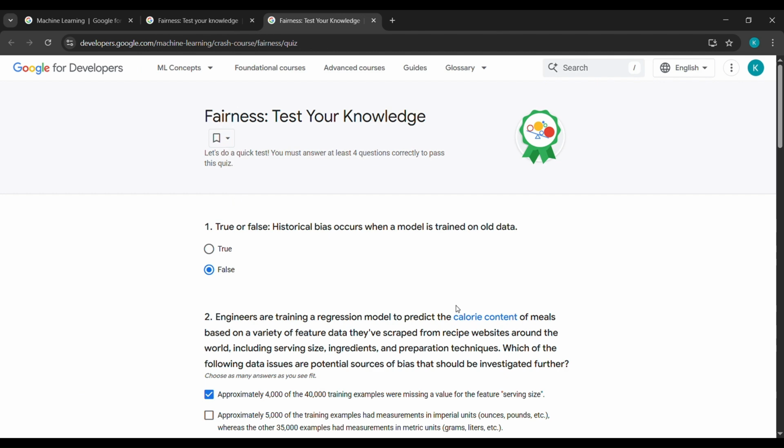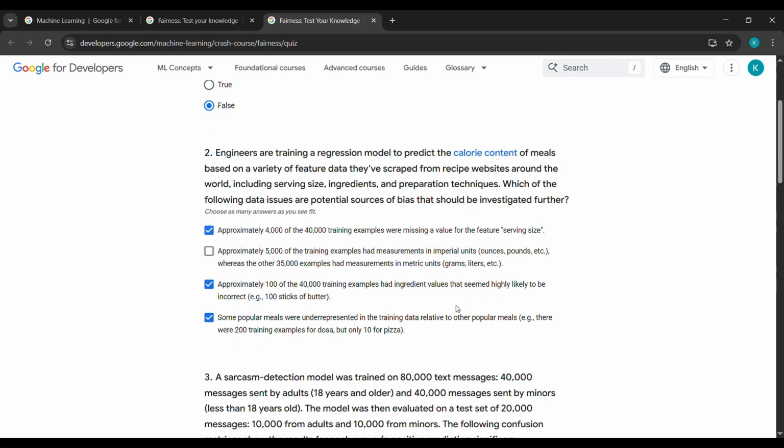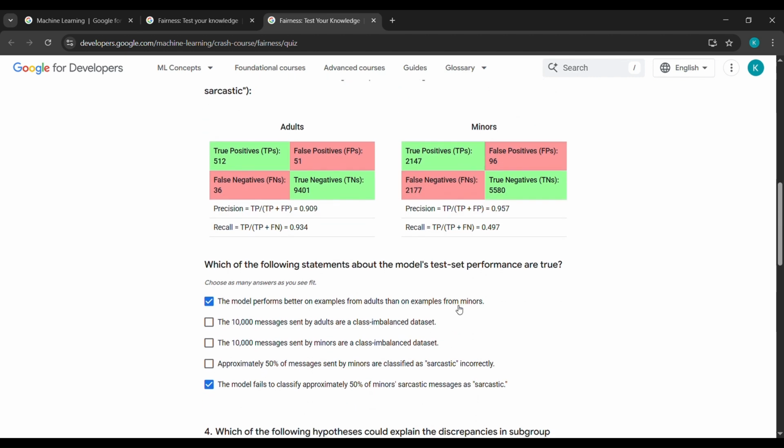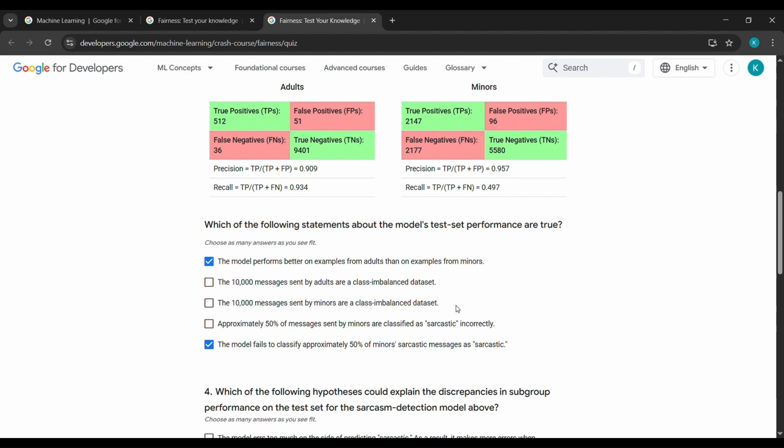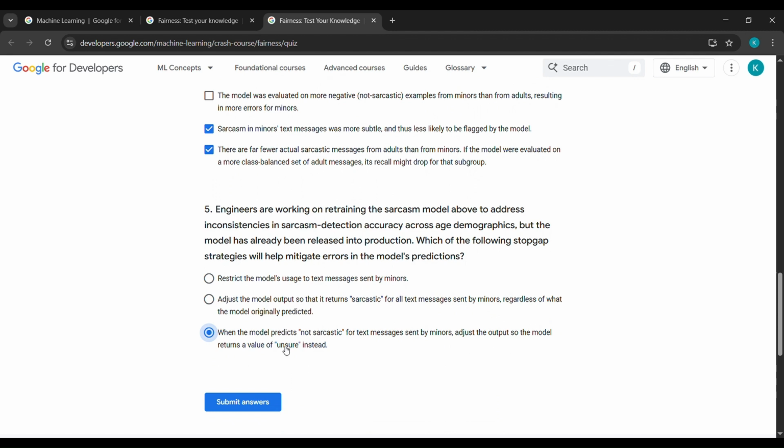Here you can see the correct answers. The first question is false, and the second question is these three, and the third question is those two, and the fourth question is the last two, and the fifth question is this one. Now we'll just click here to submit the answer.